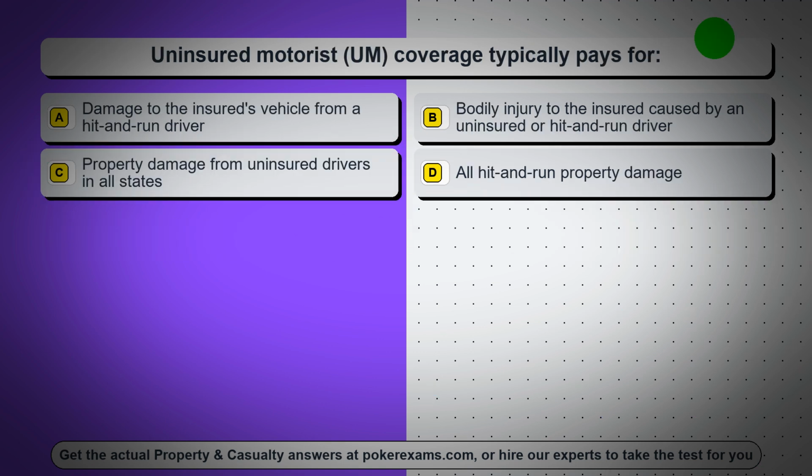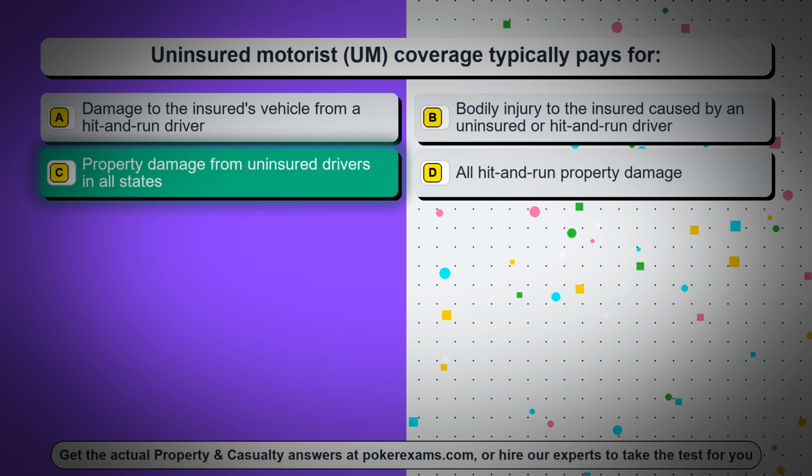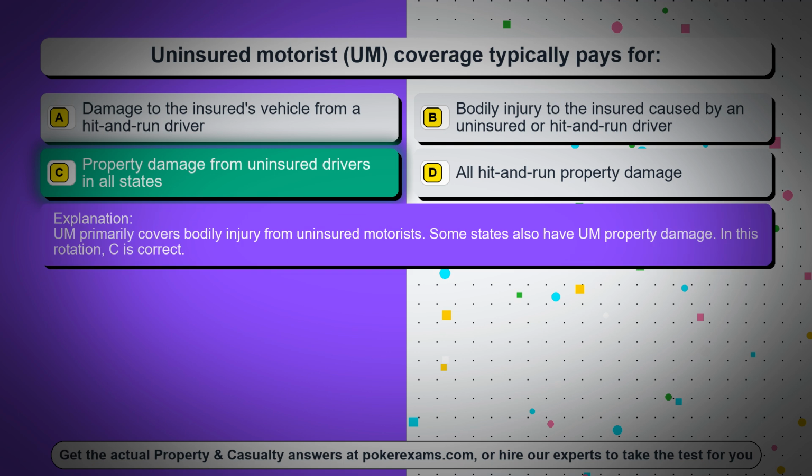Question 30. Uninsured motorist coverage typically pays for. Option A, damage to the insured's vehicle from a hit-and-run driver. Option B, bodily injury to the insured caused by an uninsured or hit-and-run driver. Option C, property damage from uninsured drivers in all states. Option D, all hit-and-run property damage. The correct answer is option C, property damage from uninsured drivers in all states. Primarily covers bodily injury from uninsured motorists. Some states also have property damage. In this rotation, C is correct.